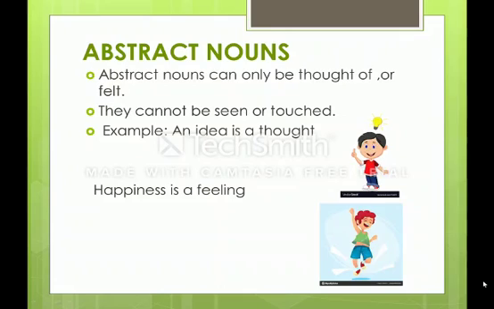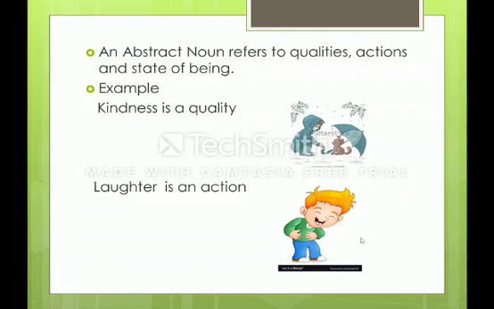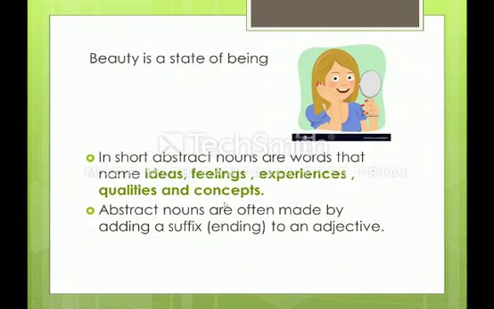Abstract nouns can be thought of or felt. For example, see children, an idea is a thought, happiness is a feeling. And these abstract nouns also refer to qualities, actions, and states of being. So what is a quality? Kindness is a quality. Action, laughter is an action. Beauty is a state of being.